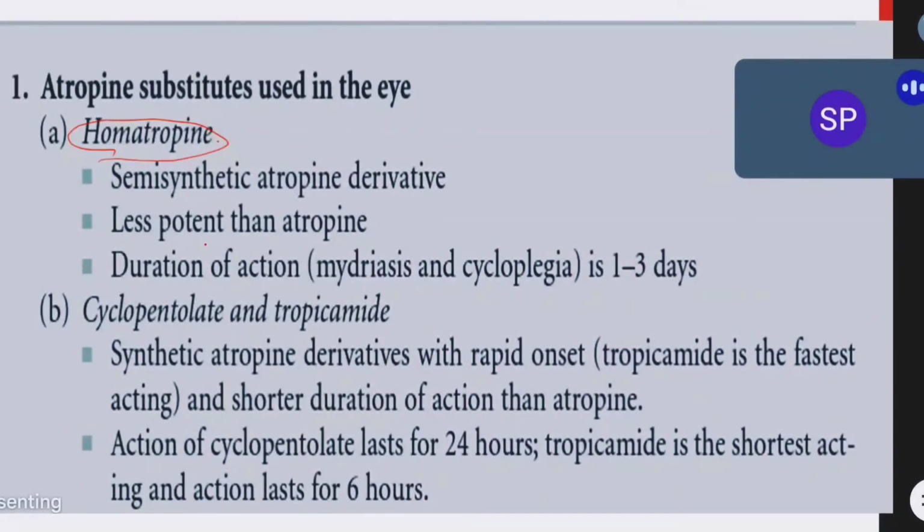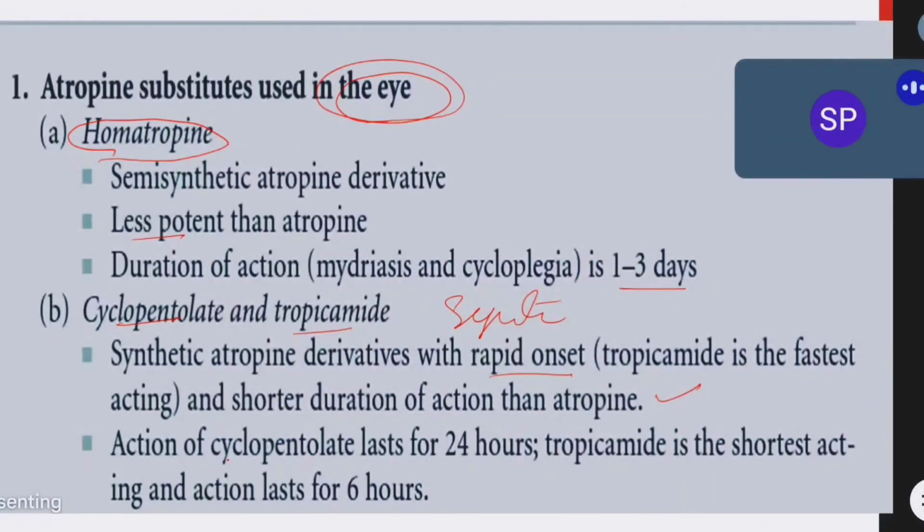It is less potent than atropine. Duration of action is a little bit higher. So it is usually used in the eye as a mydriatic agent. Along with that, as mydriatic agents, we already have cyclopentolate and tropicamide. These are synthetic agents. They have rapid onset of action, fastest acting, and they have a shorter duration of action than atropine.